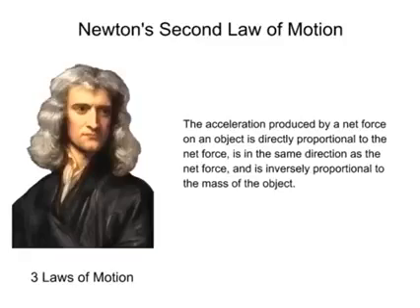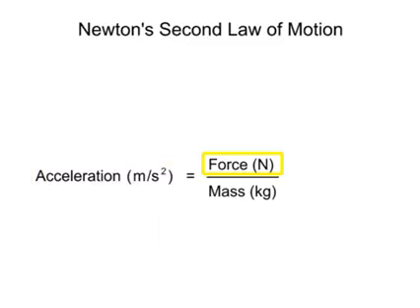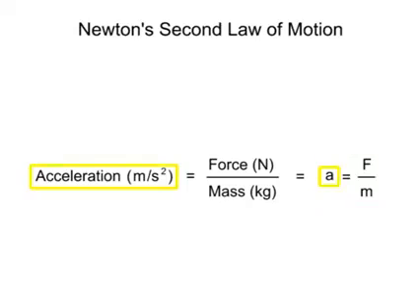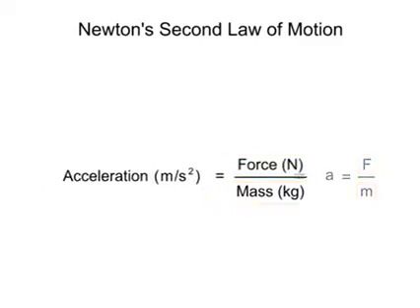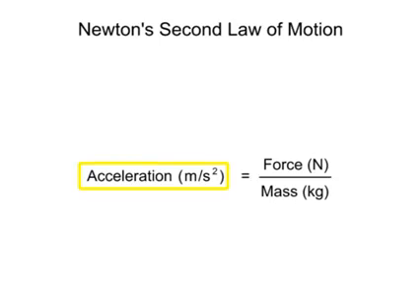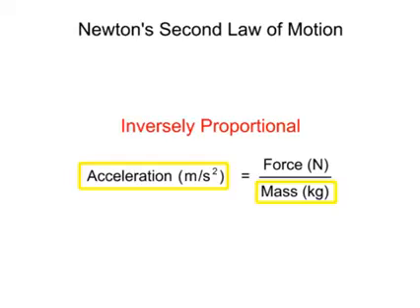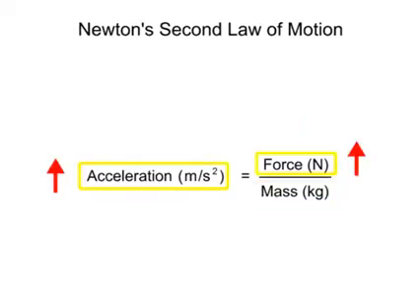Mathematically stated, a moving object's acceleration equals the net force acting upon the object divided by the mass of the object, or a = F/m, where acceleration is measured in meters per second squared, force is measured in newtons, and mass is measured in kilograms. This equation dictates that acceleration is directly proportional to force and inversely proportional to mass. When force increases, acceleration increases. And when mass increases, acceleration decreases.